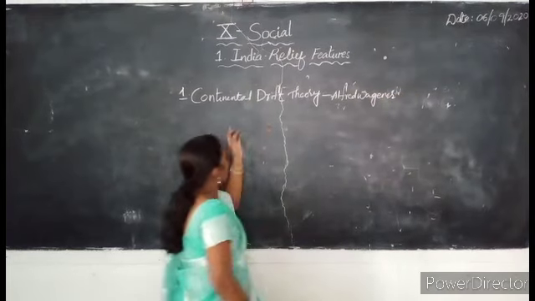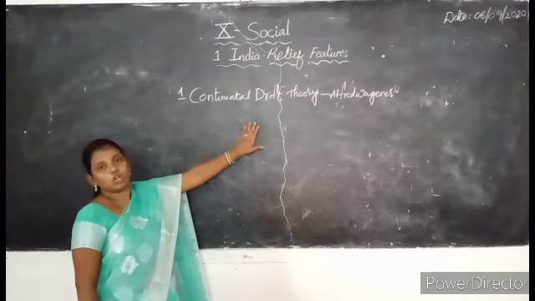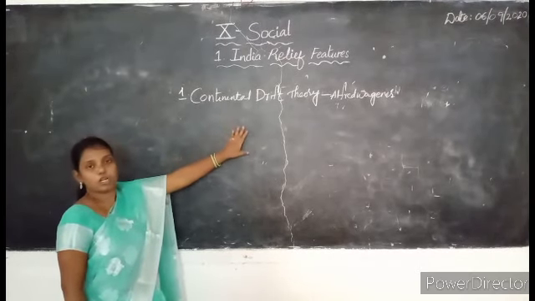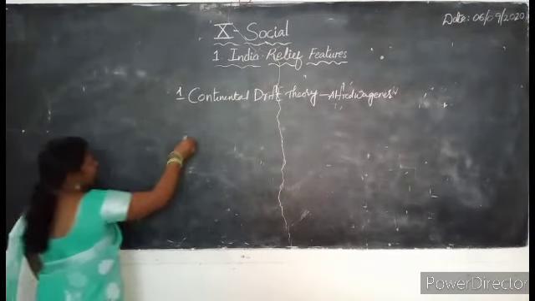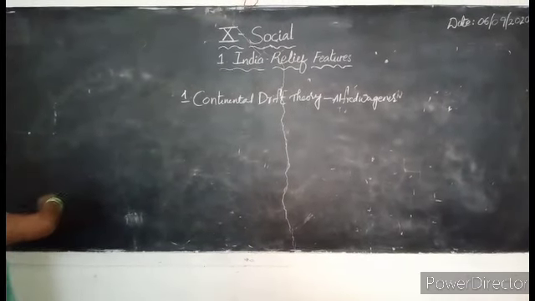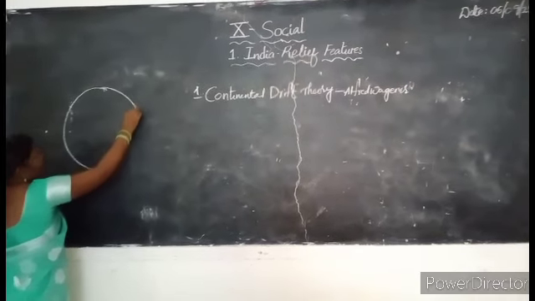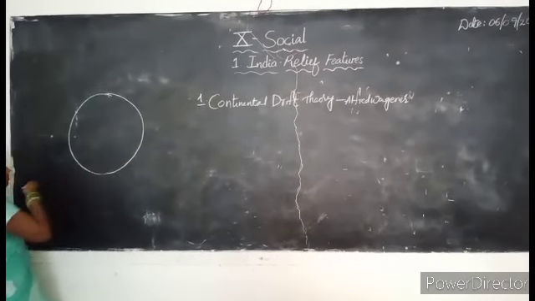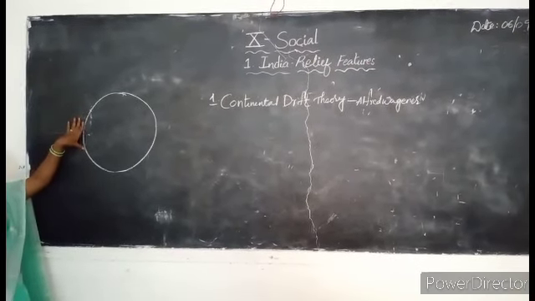What did he propose? He proposed the formation of oceans and the continents: how the oceans were formed, how the continents were formed, and what we are seeing today. So, let us look into it. Over millions of years